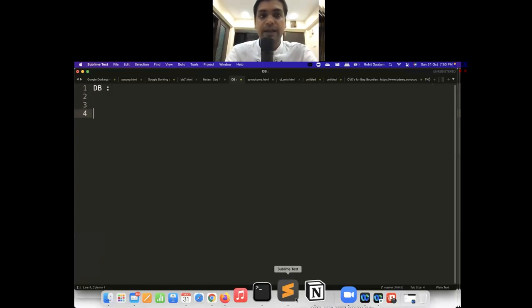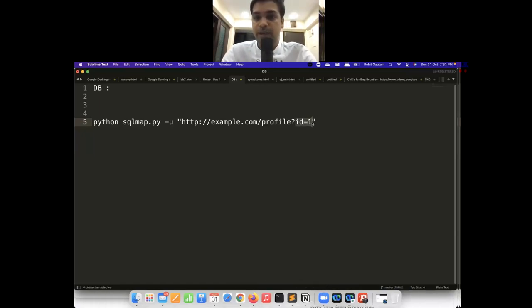So to identify the database name, we are going to execute the command, which is python sqlmap.py, with the target that we have provided. Let's assume my target right now is http://example.com/, let's say a profile endpoint with parameter id equals 1. Let's assume this is the vulnerable parameter and this is a vulnerable value.